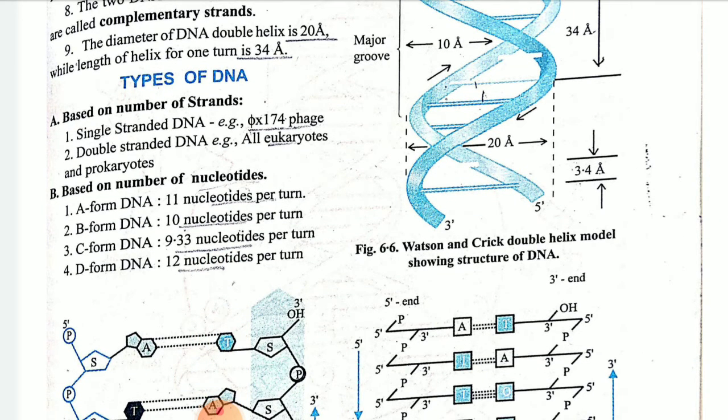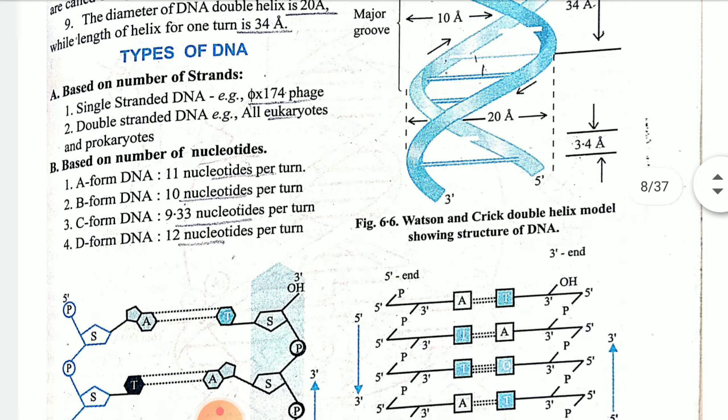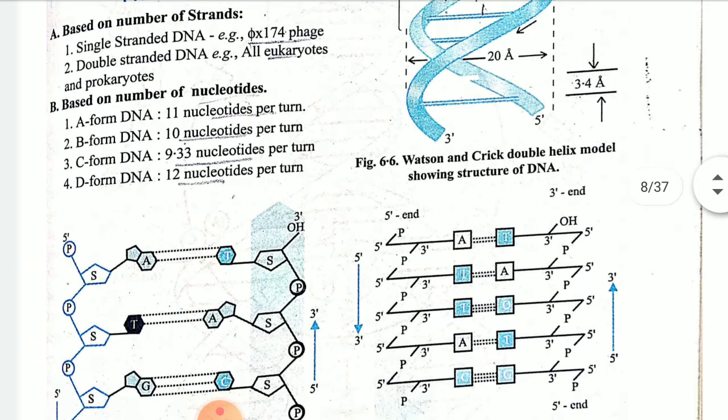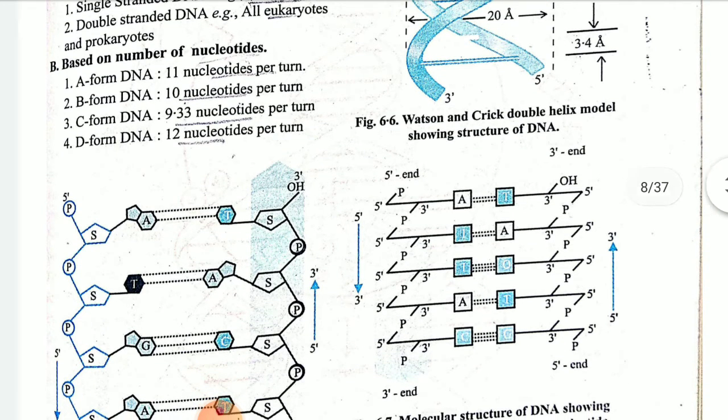Types of DNA on the basis of the number of strands are of two types: single stranded and double stranded. An example of single stranded is phage phi X 174, and double stranded are all the eukaryotes and prokaryotes. On the basis of the number of nucleotides, DNA is classified into four types, okay: A DNA, B DNA, C DNA and D DNA.